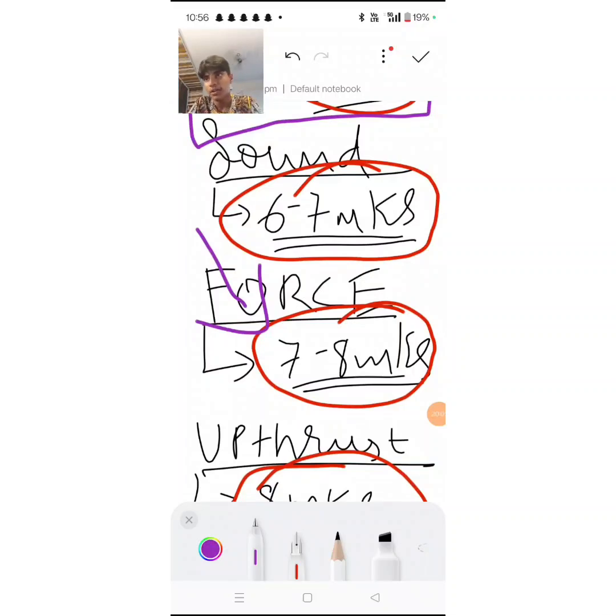All the numericals related to it, like the wavelength related numericals, those are the ones that always come. Speed is equal to distance over time. General formula comes. 2-3 marks usually it comes under.